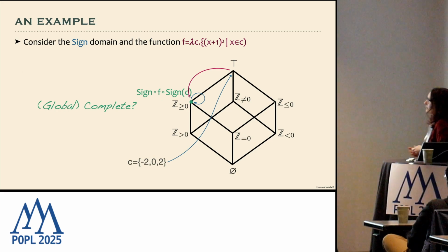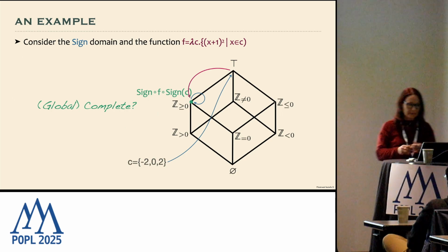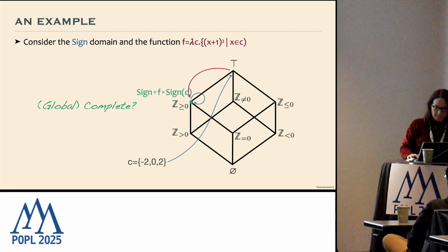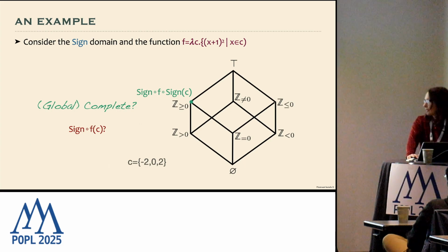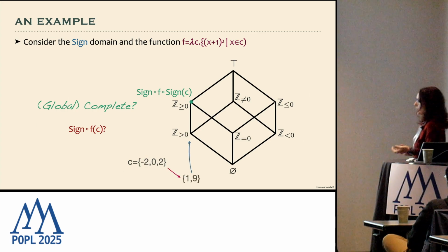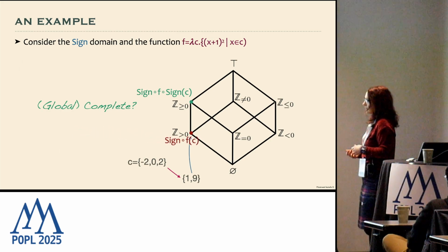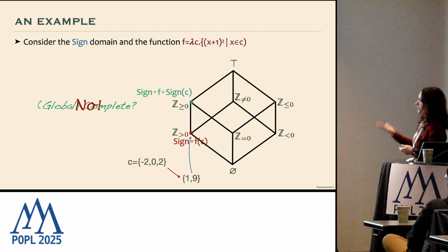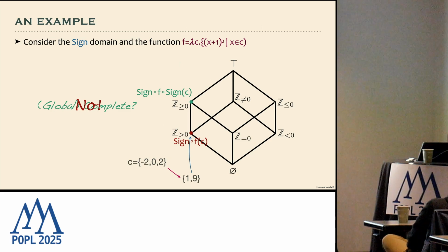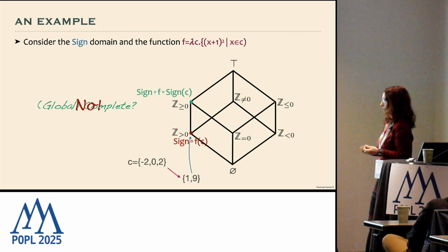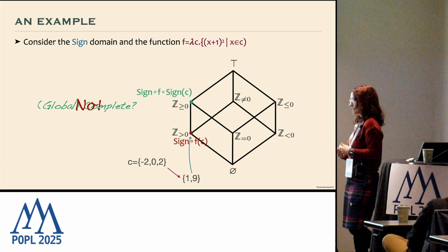Because clearly the square of the successor takes, if we have minus 1, also 0, not only the numbers greater than 0. So let's see what happened to the abstraction of a concrete computation of the same value. In this case, since we have minus 2, 0, and 2, we only get positive numbers, and then we get only positive numbers as a result. So we have a loss of precision. So we don't have global completeness because we have found an element on which completeness doesn't hold.